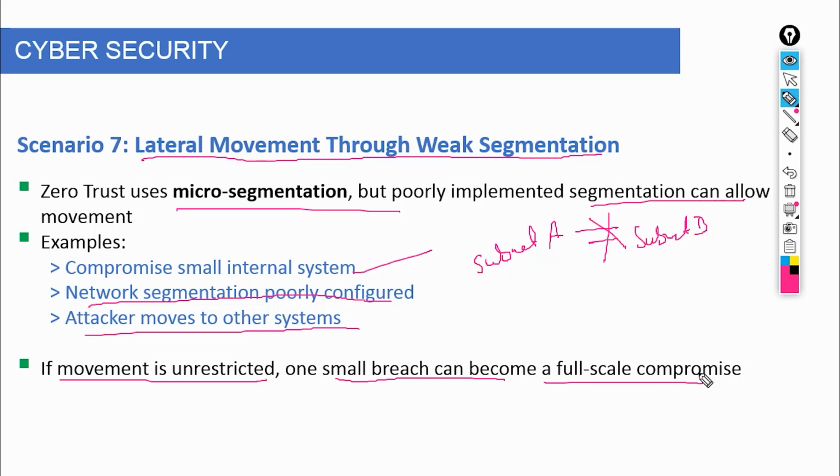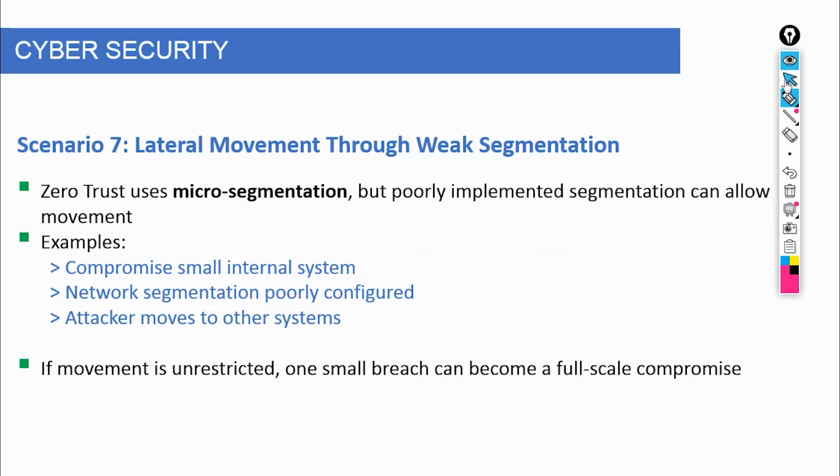So the key takeaway is this: the real question is not, can an attacker get in? It is, what can they reach after they do? Because if movement is unrestricted, one small breach can become a full-scale compromise.